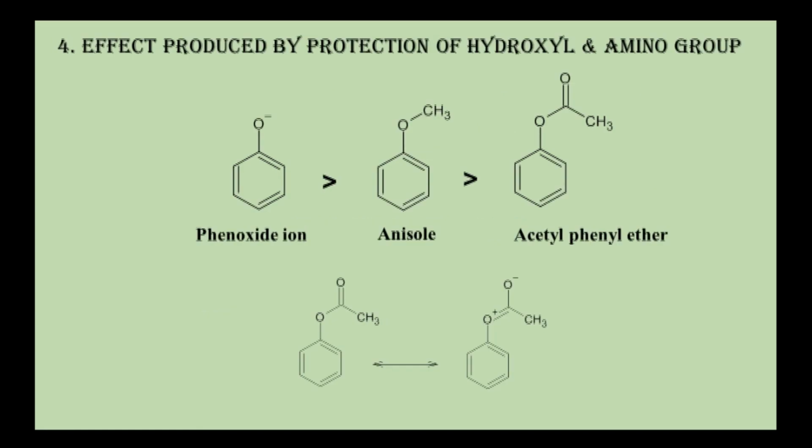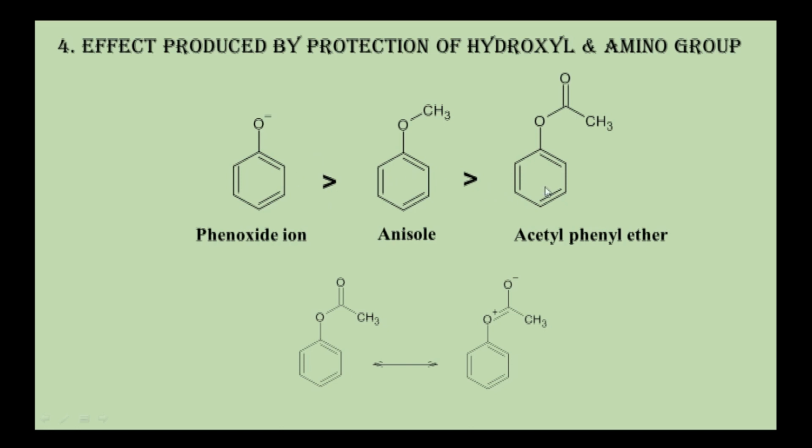Now next, if we modify this phenoxide to something else, if we put methoxy group or acetoxy group, in that case the ortho para directing power of phenoxide is reduced in the shown manner. The highest will be in phenoxide, then anisole, then acetyl phenyl ether.